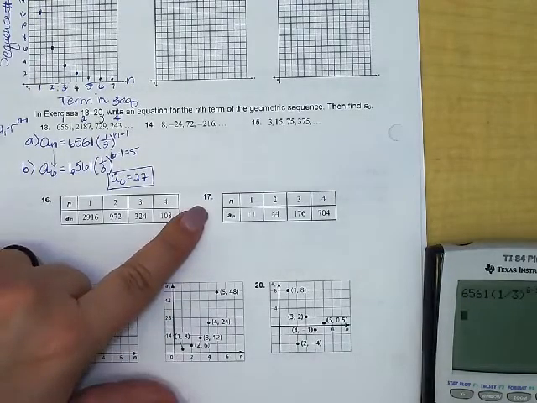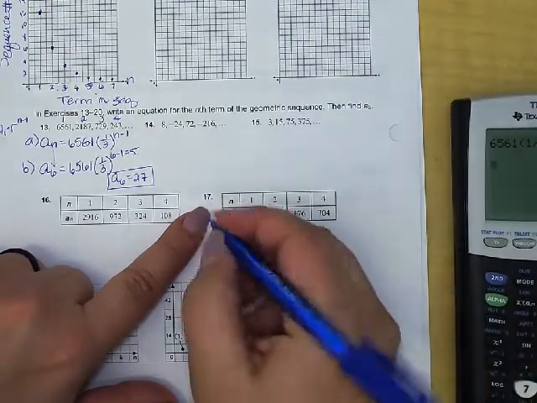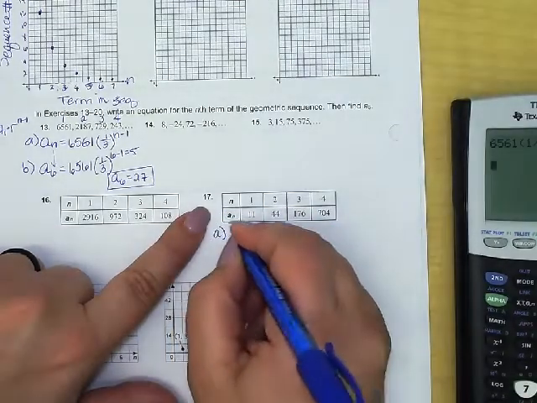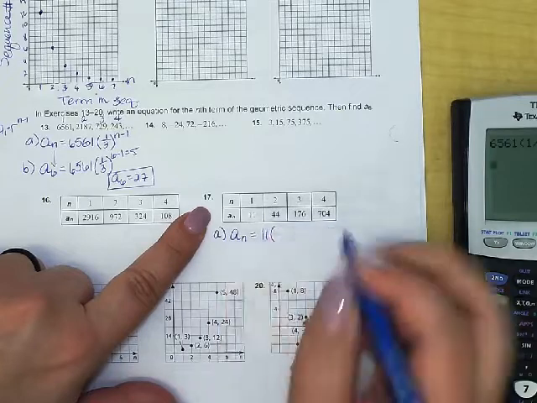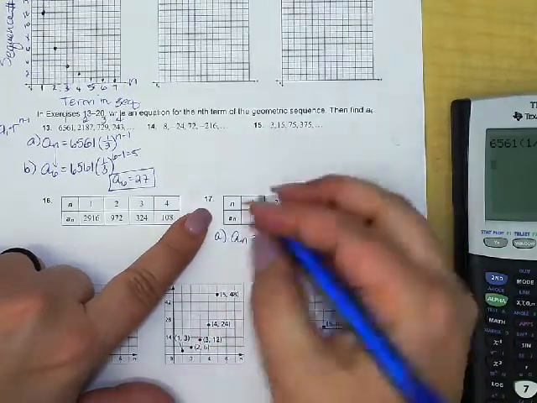So on number 17, let's first write the equation. For part A here, we're going to write the nth term equation. For that, all I need is to know, what did I start at? What's the first term in the sequence? 11.